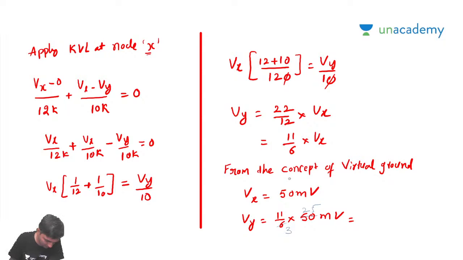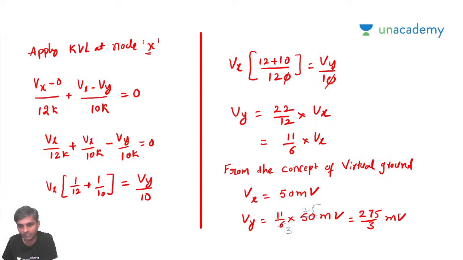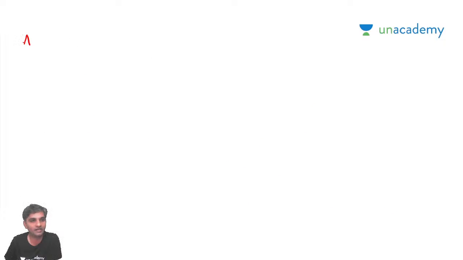So 11 into 25 divided by 3 is going to be 91 point something, or otherwise simply you put it as 275 by 3, because we don't know what is going to happen in the next case. So 275 by 3 millivolts, you put it like this, Vy. So next, apply KCL at node Y.